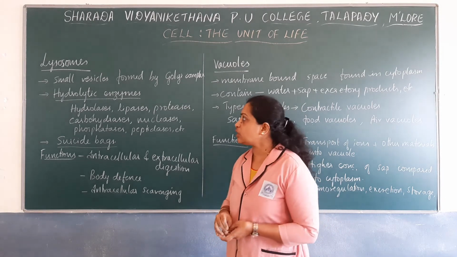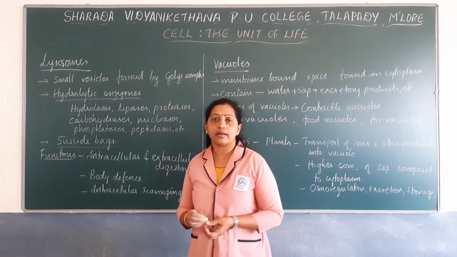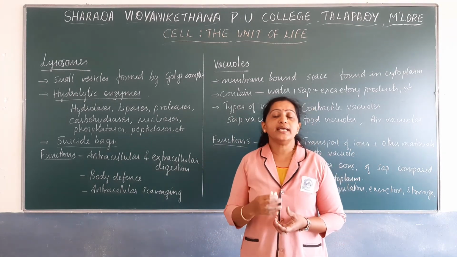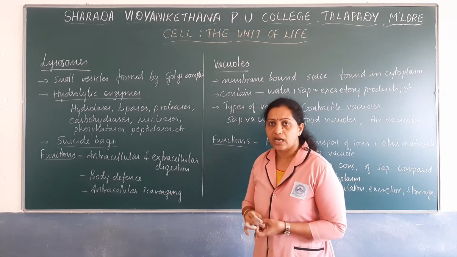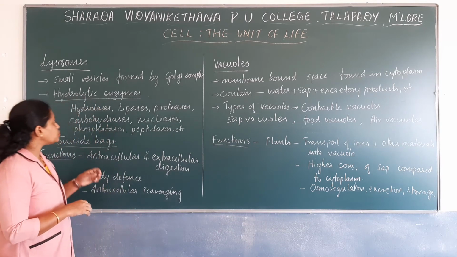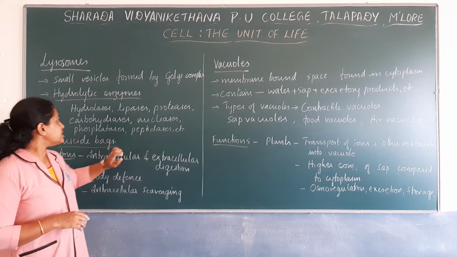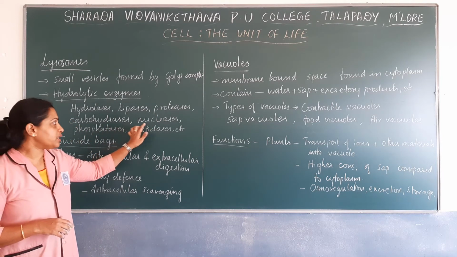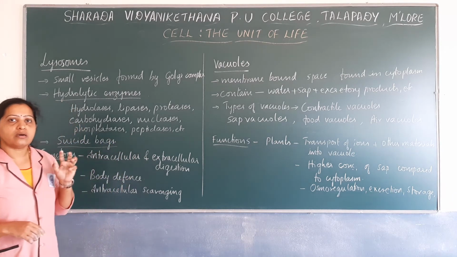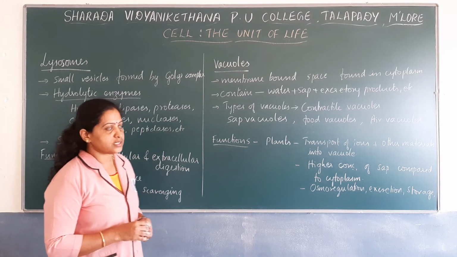Lysosomes are mainly packed with various hydrolytic enzymes. It is recorded that around 50 different types of hydrolytic enzymes can be packed inside the lysosomes. Some of those hydrolytic enzymes may be hydrolases, lipases, proteases, carbohydrases, nucleases, phosphatases, peptidases, etc. These enzymes have an important role in digesting various components.